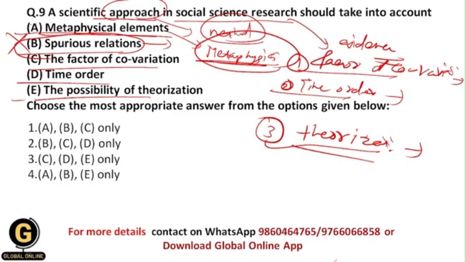That's why we should not take into account metaphysical elements, and your correct answer should be C, D, E only, because here you should take into account the factor of covariation. I mean to say, you should establish the correlation between the variables.